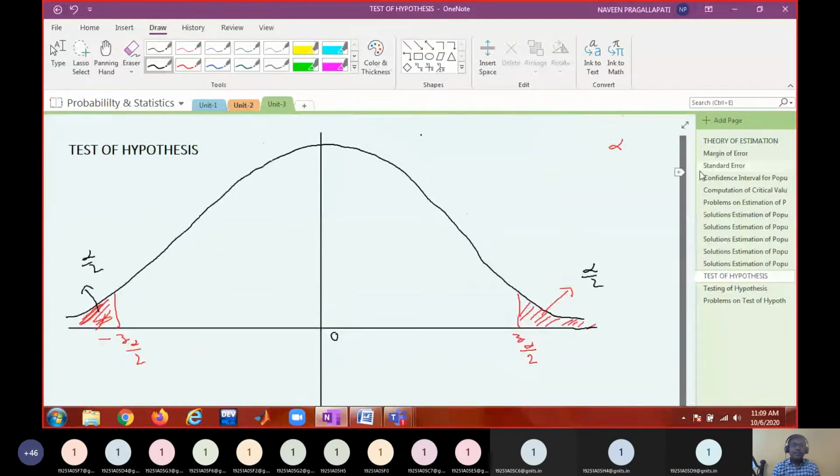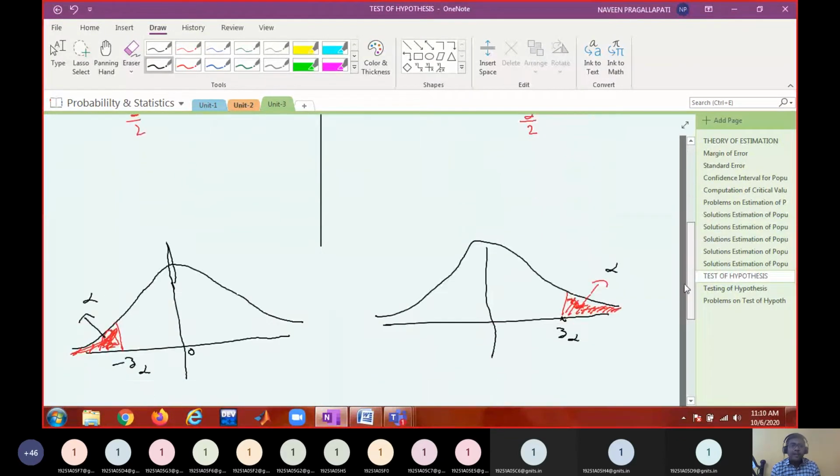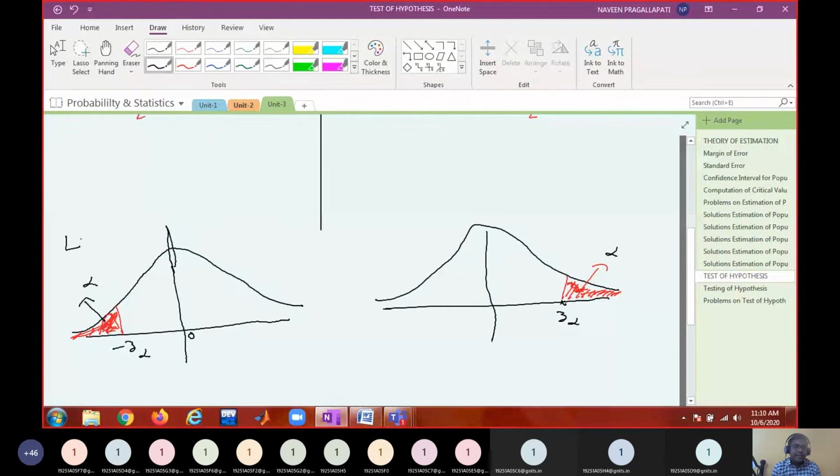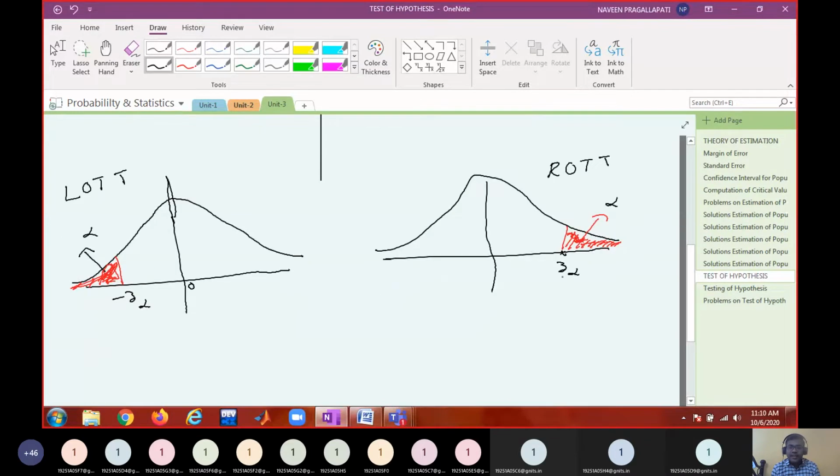So this test is called what? A two-tailed test. This is a left one-tailed test. What is this called? Right one-tailed test. And what are these points called? This point is called the critical value.